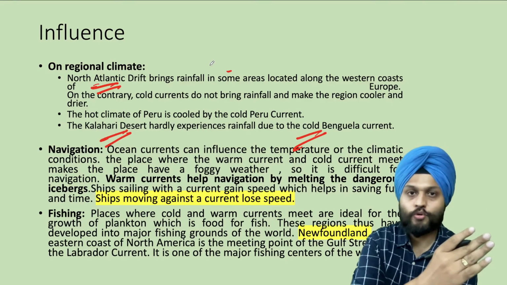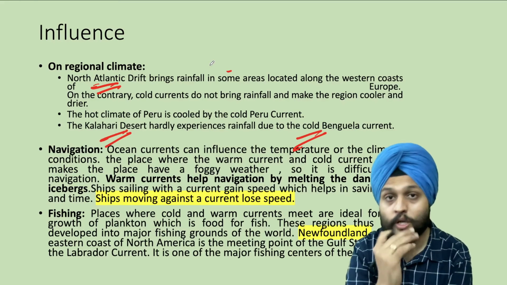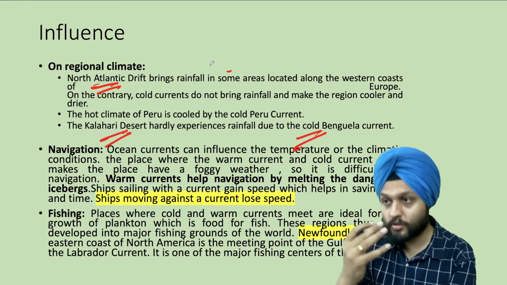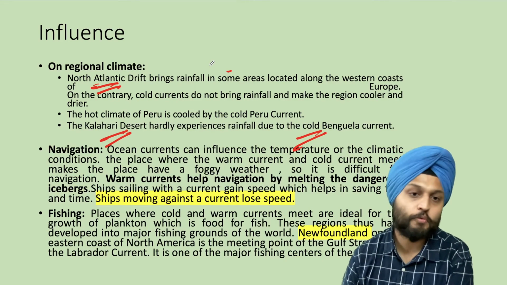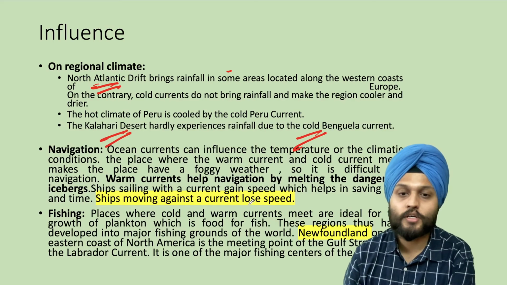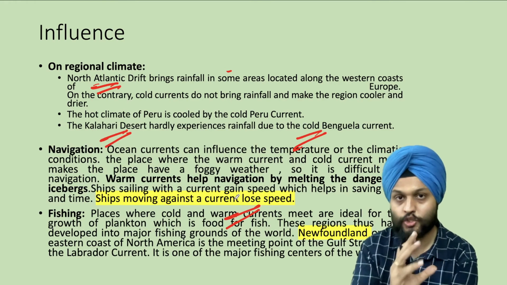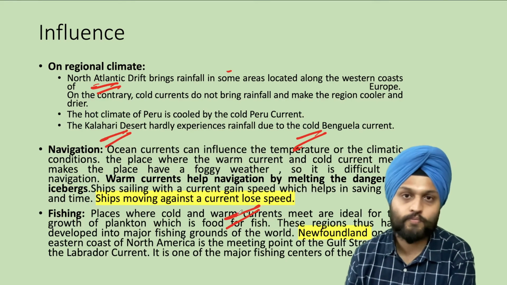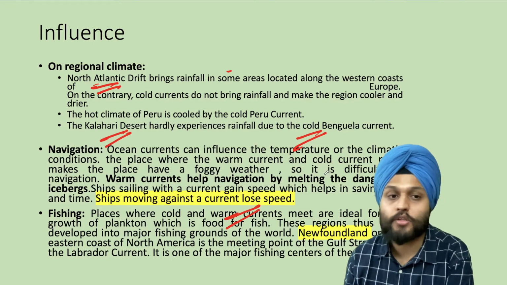Then from the point of view of navigation, common sense says that with ocean currents, when the water flows, your ship will also move in that direction. That was the traditional way of sea navigation during the pre-industrial revolution phase. You would not like to move against the current. So the navigator should be mindful of the oceanic patterns, currents. That is very, very important.